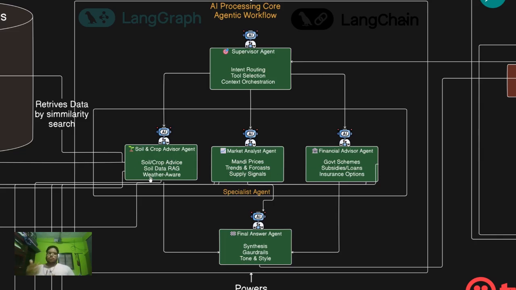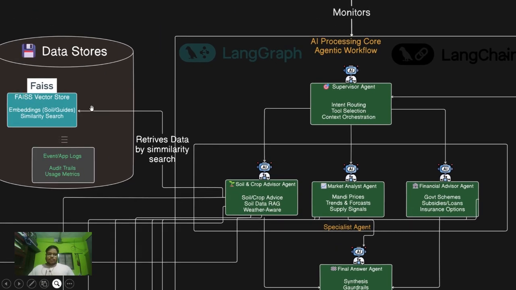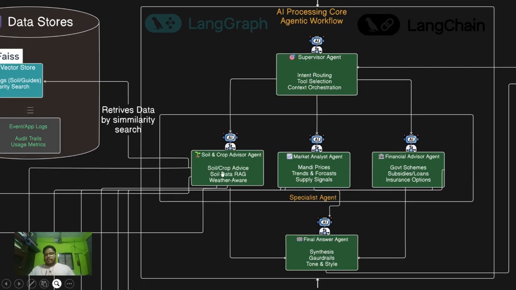Let's say somebody asks what type of crop I should grow in, let's say, XY district. We are going to retrieve the data about the XY district from the dataset that we have created, and it is going to retrieve it through the Facebook AI Similarity Search, or FAISS, where there is the embedding data. We are going to put it in the knowledge base of our LLM, and then it is going to create an answer for it.